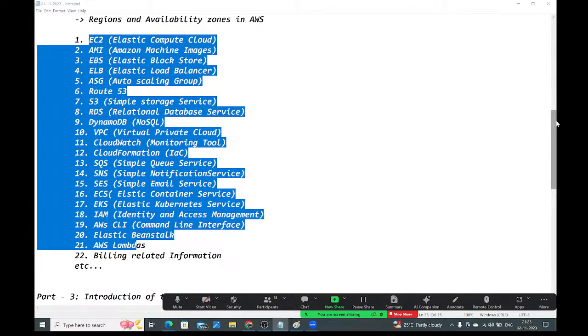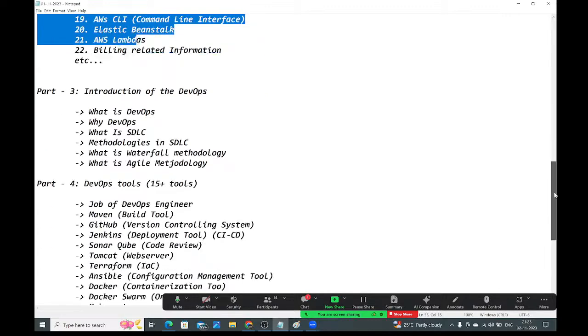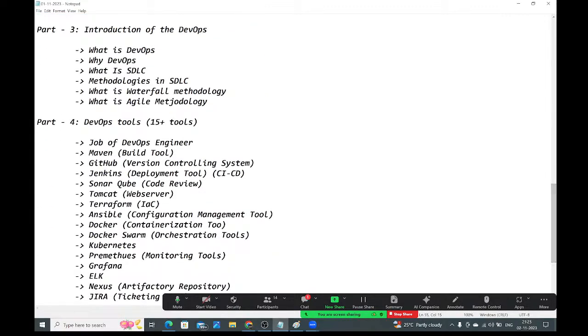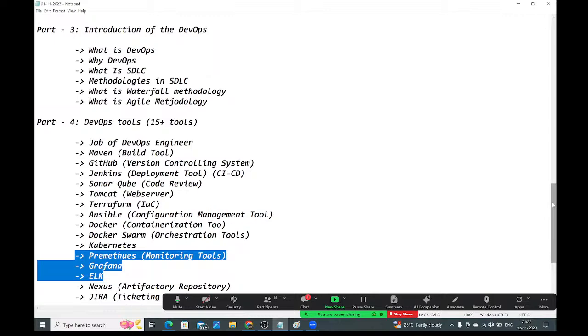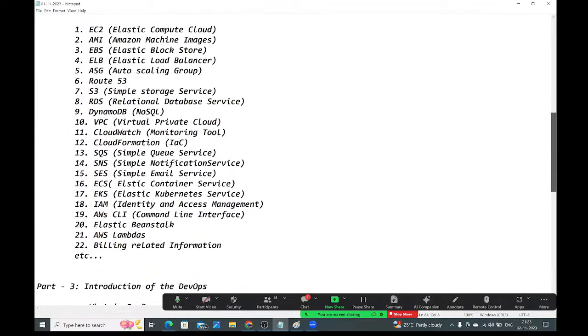Now you guys got the idea on DevOps tools: the build tool, version control, source code repository, Jenkins, SonarQube, Tomcat, Terraform, Ansible, Docker Swarm, Kubernetes, the monitoring tools, Nexus, and so on. Similarly, I will provide the idea about all these AWS services in tomorrow's session.